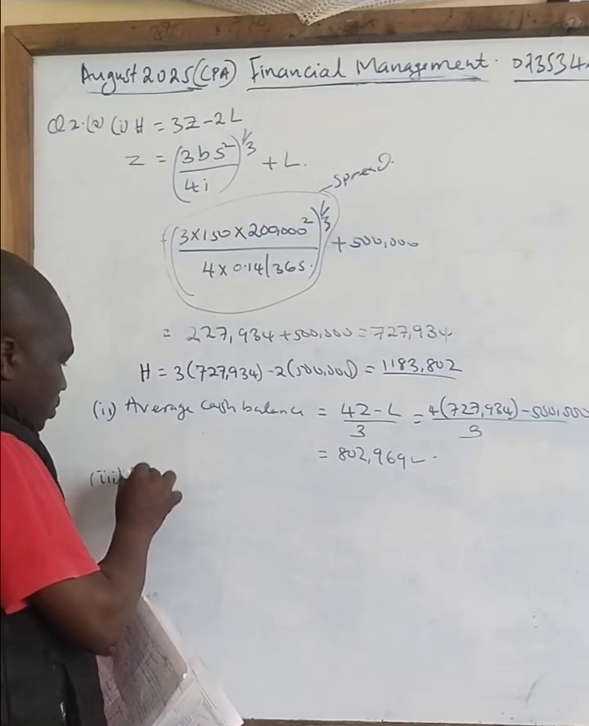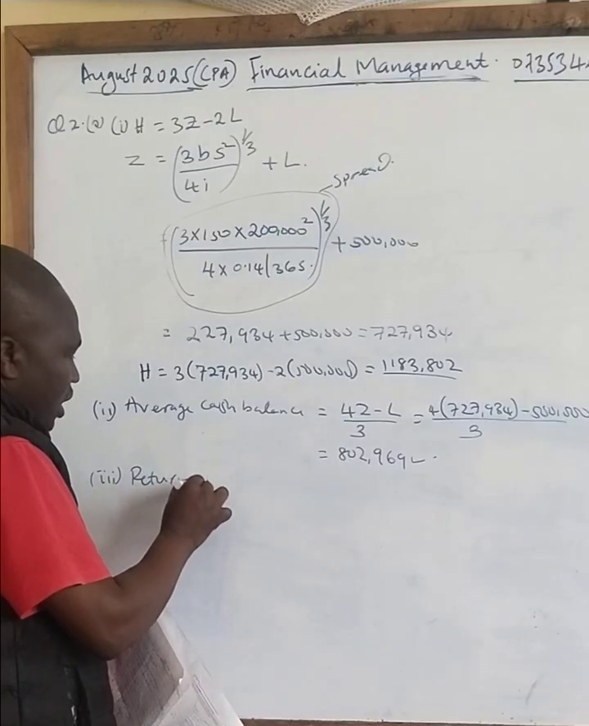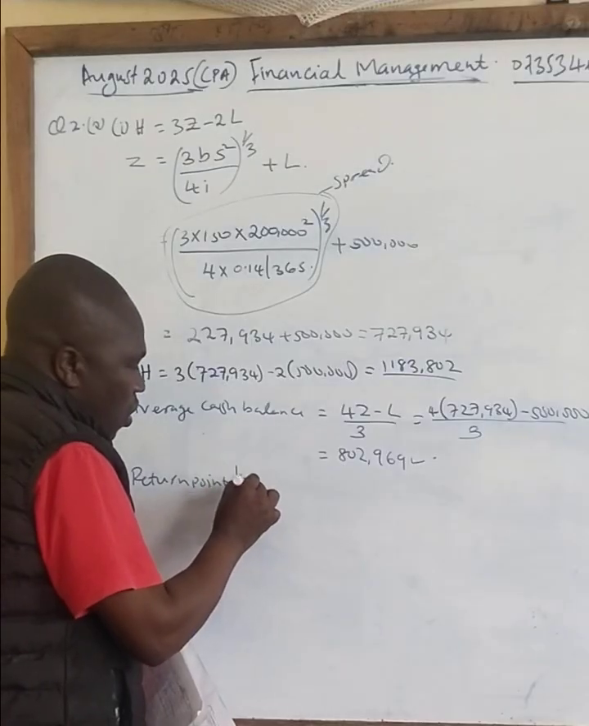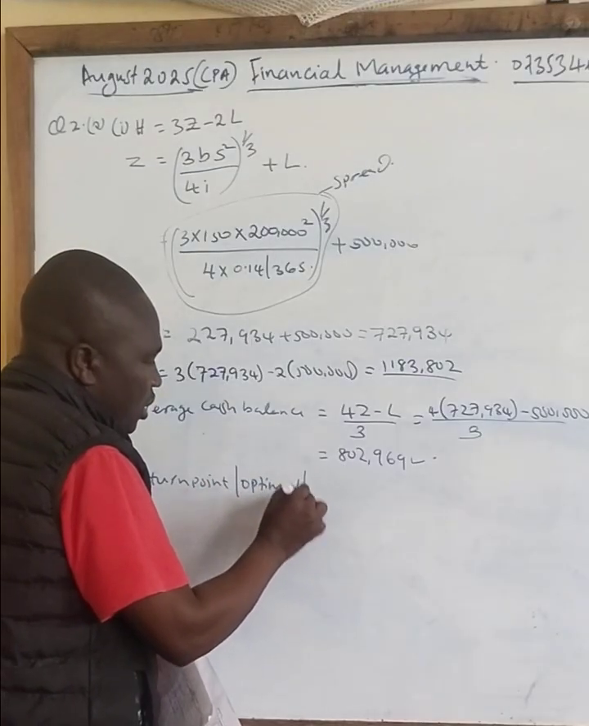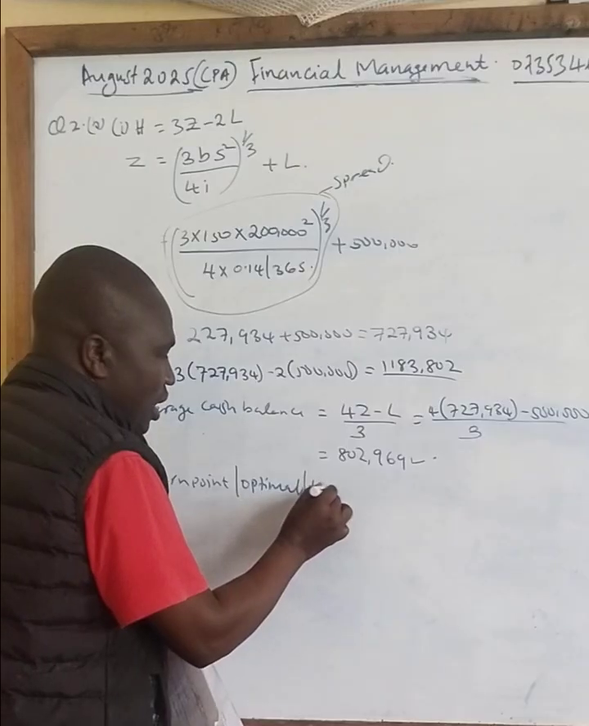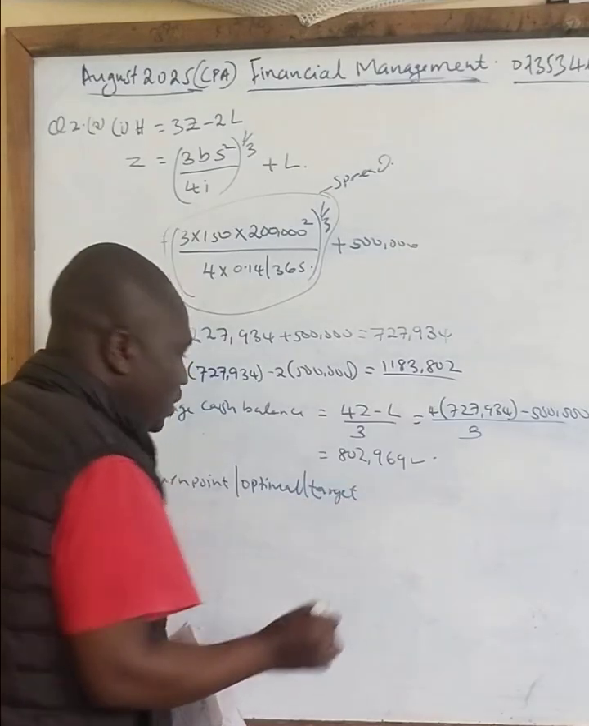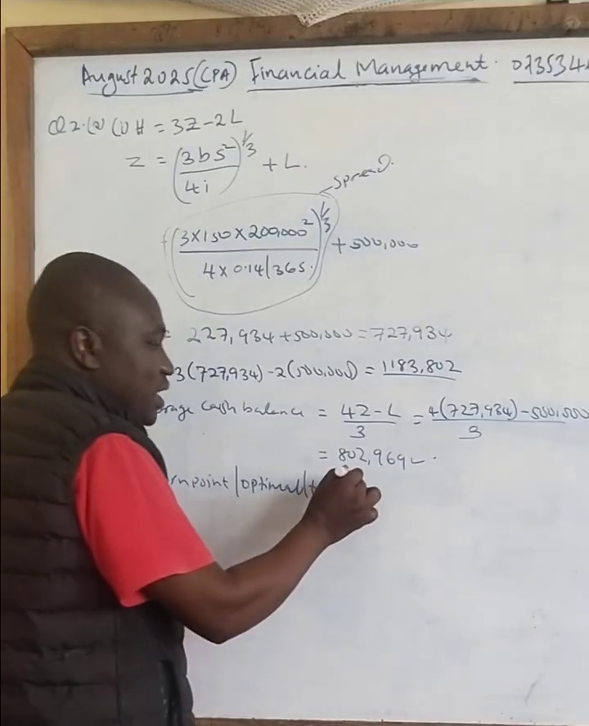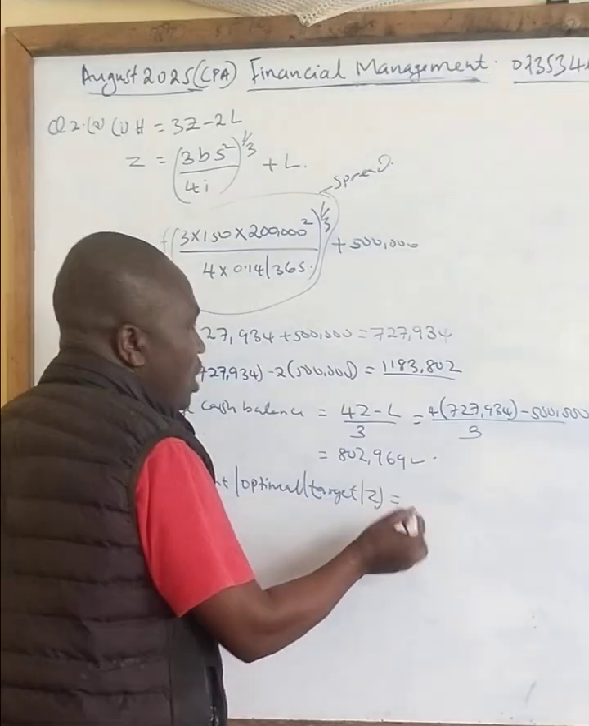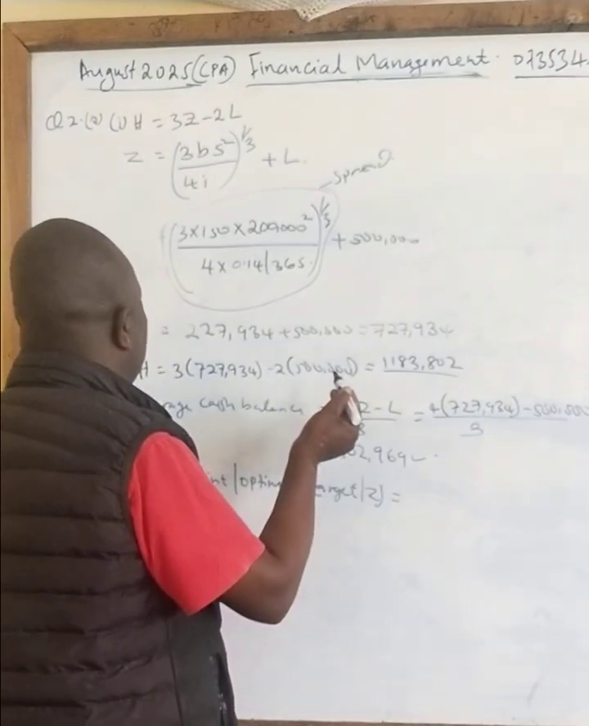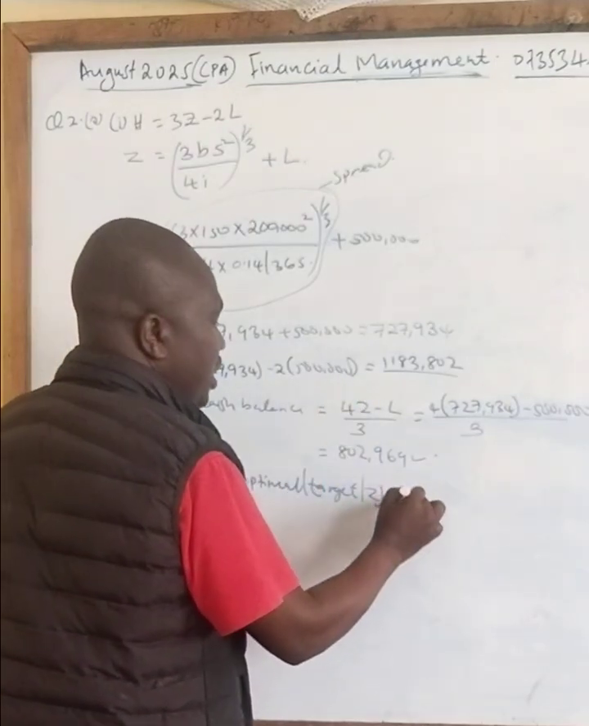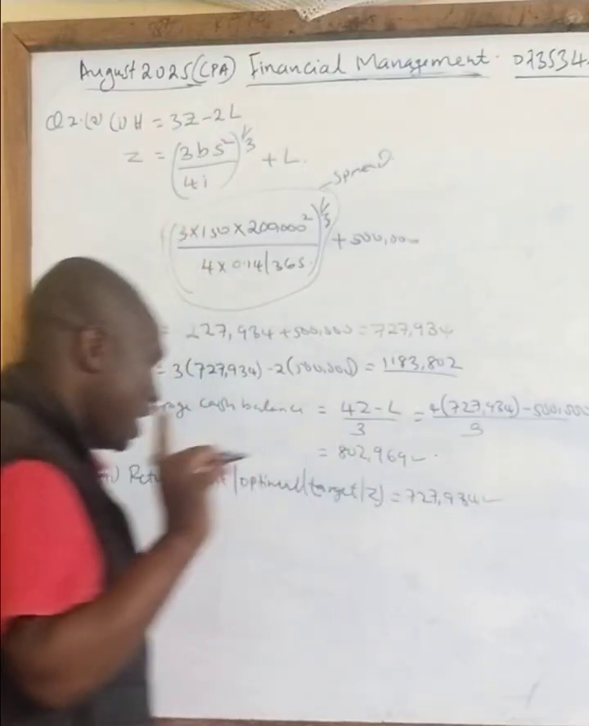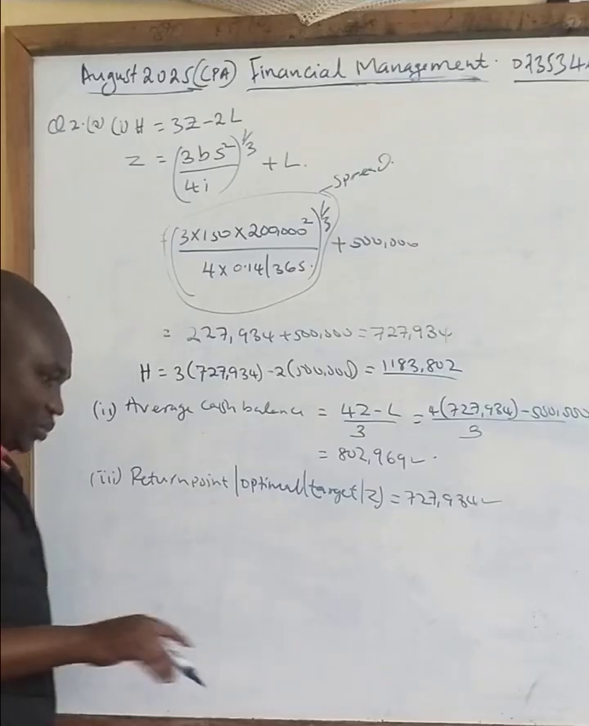Then the last one, which is the third one, is calculate the return point. Remember, return point is also called the optimal, or you can call it the target. Examiner is very tricky. You'll be asked to calculate all this, and this one is also the same as z. In this case, we have already calculated z, which was 727,934. So class, be very careful with the terms here.